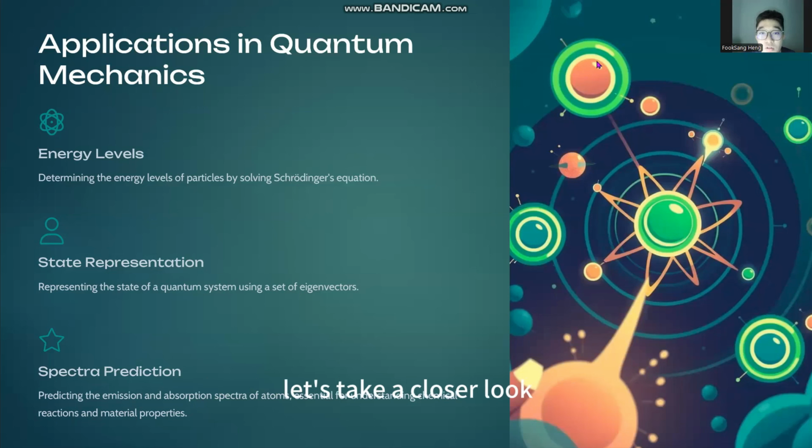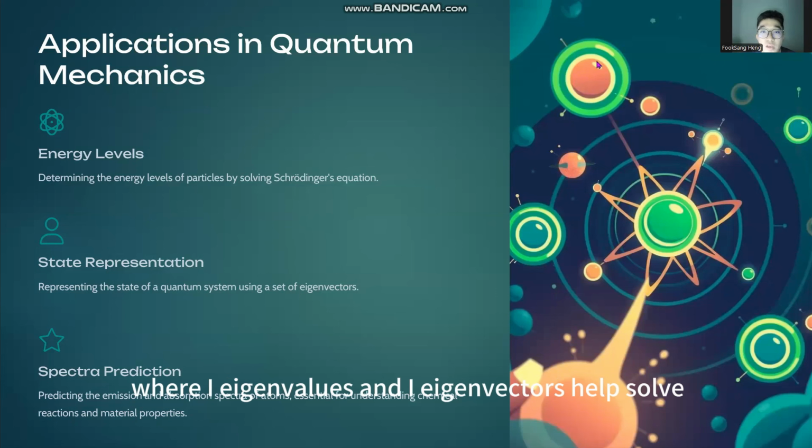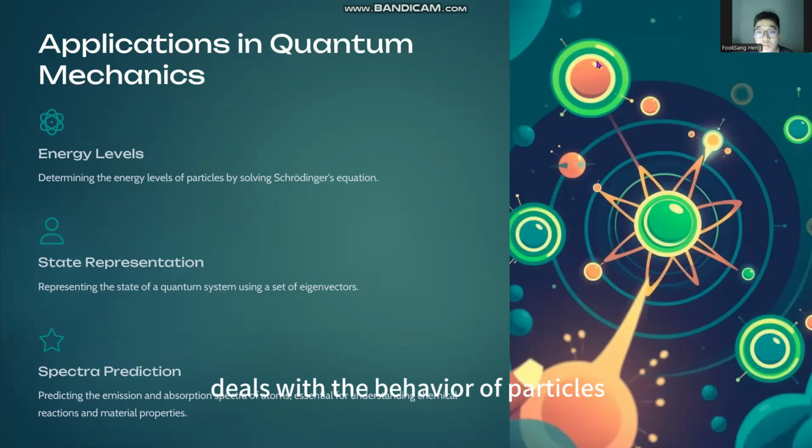Let's take a closer look into some real-world application where eigenvalues and eigenvectors help solve complex problems and optimize performance across various industries. First is the application in quantum mechanics. Quantum mechanics is a field that deals with the behavior of particles at the atomic and subatomic levels.